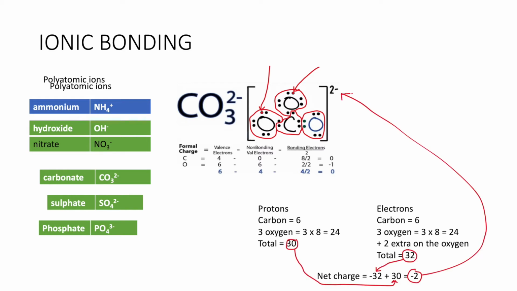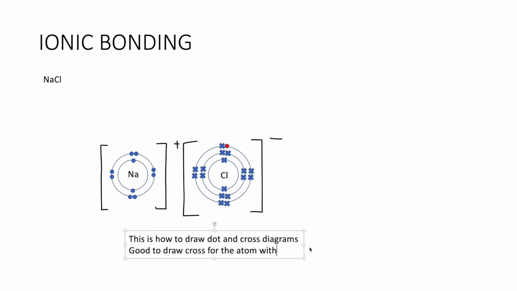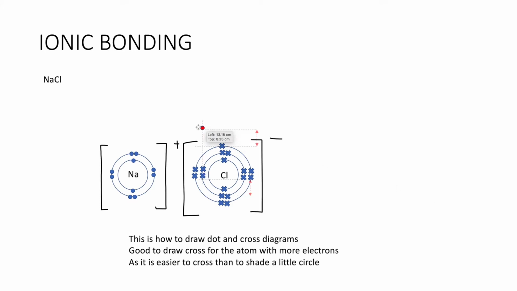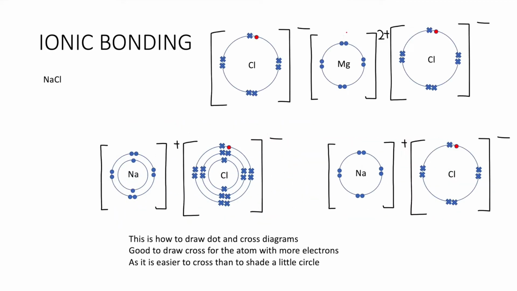The cation has lost an electron, and this electron will go to the anion, the one that gains this electron, so it's like a transaction. So there are several combinations. So easiest one would be salt, table salt, sodium chloride. Sodium will pass its outermost electron onto the chlorine. This dot and cross diagram, you will need to know how to draw them. More often than not, it's only in the valence shell. Just draw the outermost shell, do a giant square bracket, and put the charge as a superscript.